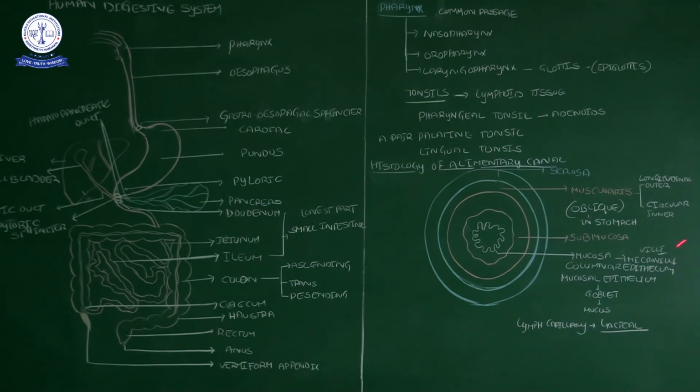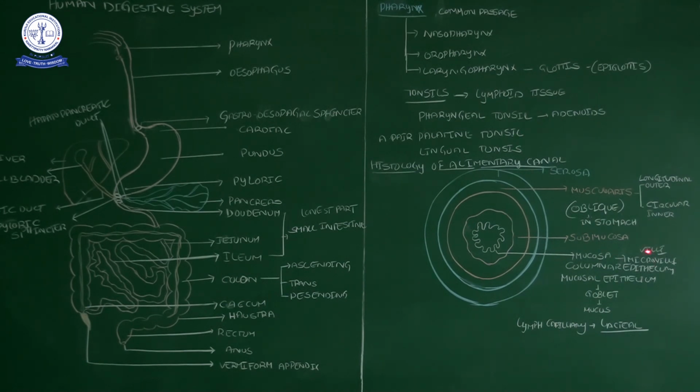Sometimes the villi surface also has minute feather-like structures that we call microvilli, or brush borders. Like in recently manufactured toothbrushes, the base bristles are one kind and the top bristles are very minute. Generally the finger-like projections we call villi.